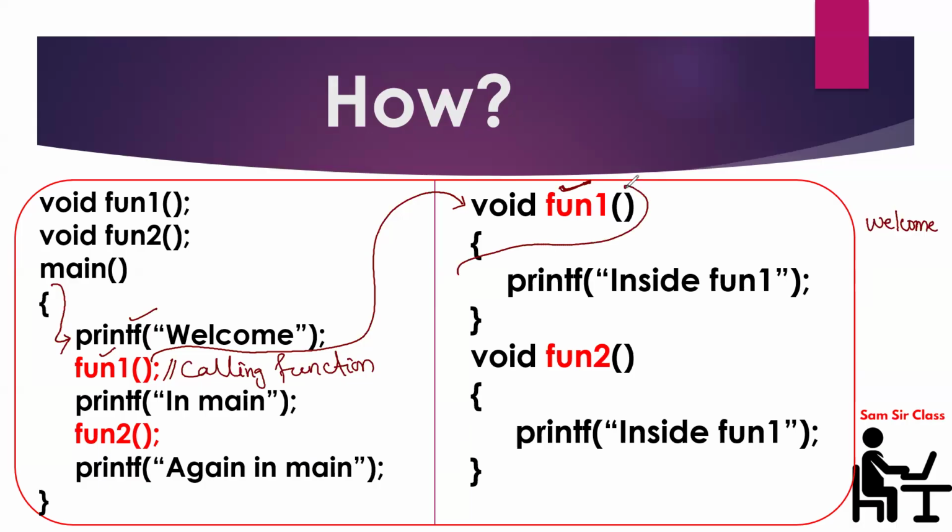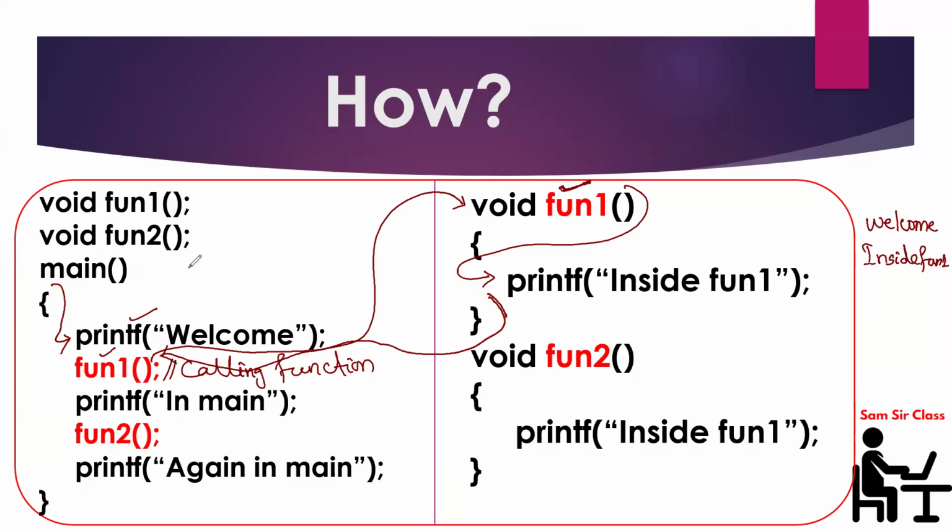The control will enter the body and execute inside fun1. Here the output will come: inside fun1. Once the execution is over, the control will return to the position from where the call has been made, that is, back to main.